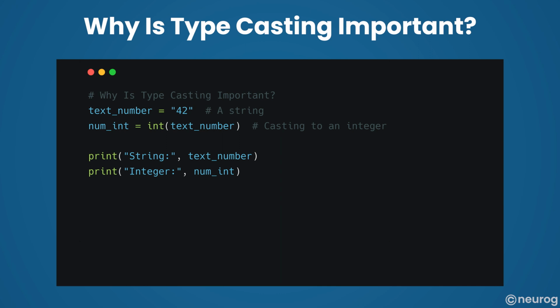Now, let's understand the importance of typecasting through this Python example. We have a variable text number containing the string 42. To demonstrate the significance of typecasting, we use the int function to convert text number into an integer and store it in num_int. Afterward, we print both the original string and the newly cast integer.